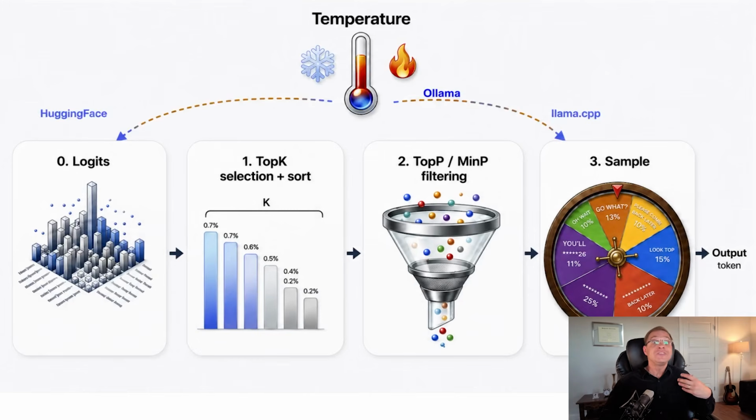Temperature can appear at different stages, depending on the runtime you use. My runtime is Ollama, and as you saw, it applies temperature after top K, but before top P. In Hugging Face, temperature is part of the formula that calculates the initial scores, so it's applied first, even before top K. In Llama CPP, temperature is applied last. So the same model with the same prompt can produce different results in different runtimes.